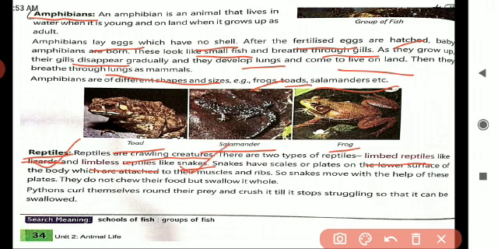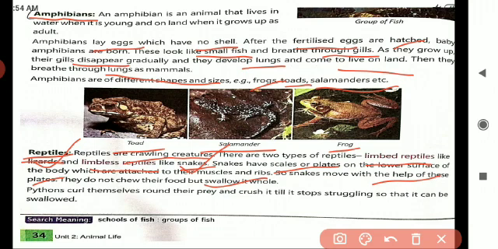Snakes have scales or plates on the lower surface of the body, which are attached to their muscles and ribs. So snakes move with the help of these plates. And the next thing, it does not chew its food, it just swallows it.